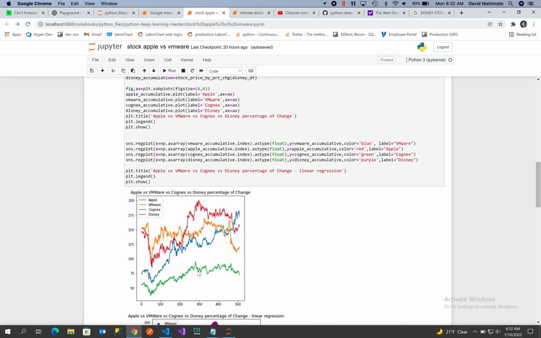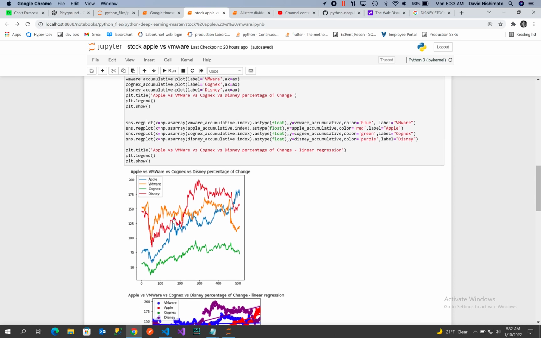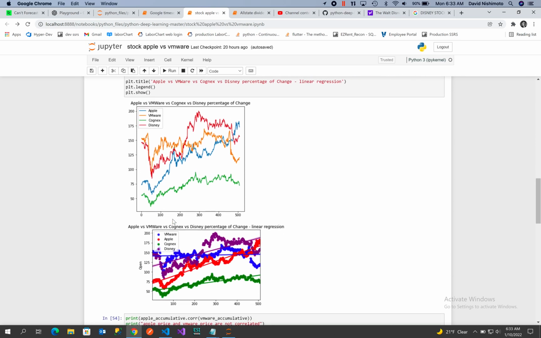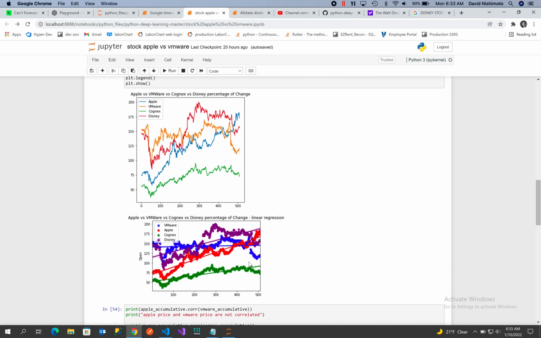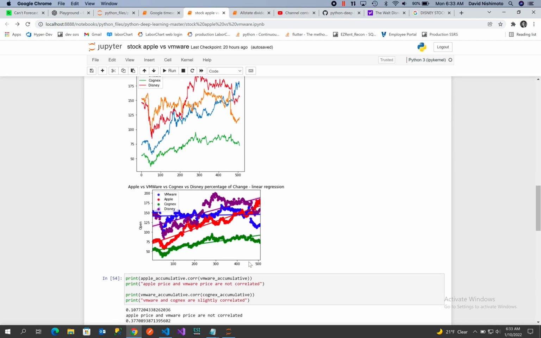You got Cognex that seems to be slowly marching up, but just looking at this, you don't really know what the general trend is. So if I put that in a linear regression, I can see Disney, it's trending up. I can see Apple is definitely trending up. And interesting enough, I can see that Cognex is trending up, but not as fast as Apple and Disney. And then I can see VMware has flattened out.